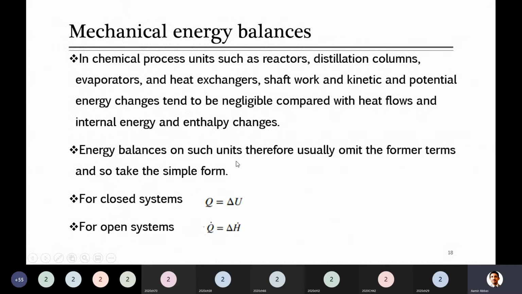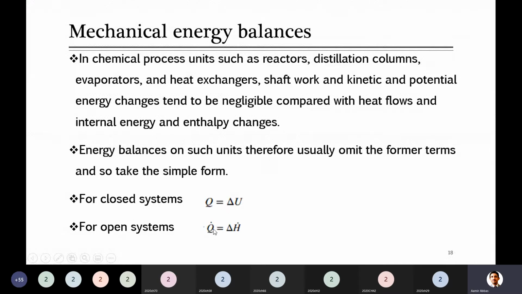So for all such systems, your equation is usually very simplified. For closed systems, this equation is for an unsteady state system: Q plus W is equal to delta U plus delta KE plus delta PE, which we already saw today also. Shaft work and kinetic and potential energy changes are zero, so the equation mostly reduces to this form.